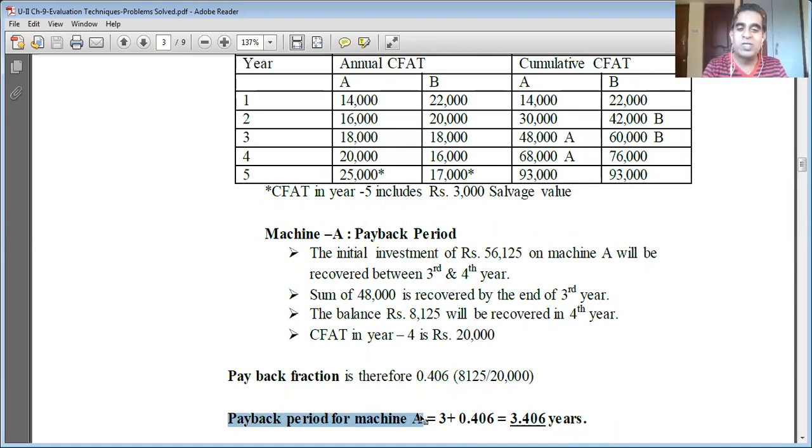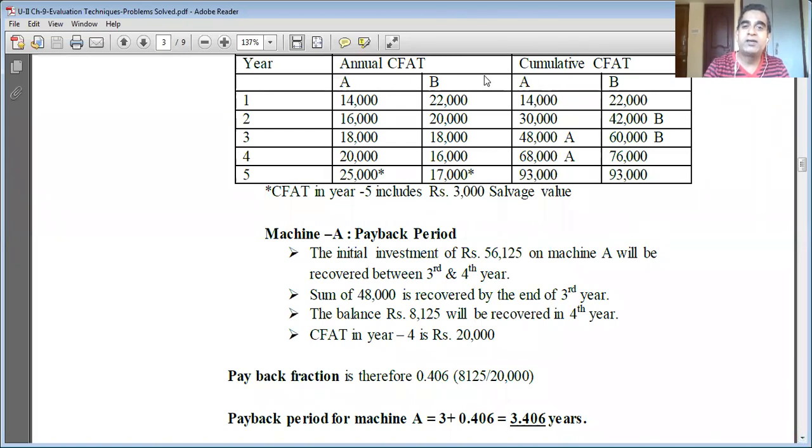Payback period for machine A is equal to 3.406 years, which means it would take the company 3.406 years to recover the cost of machine A, which is 56,125 rupees. Very good, Shiva Kumar. Then we'll move on to the same calculation for machine B.